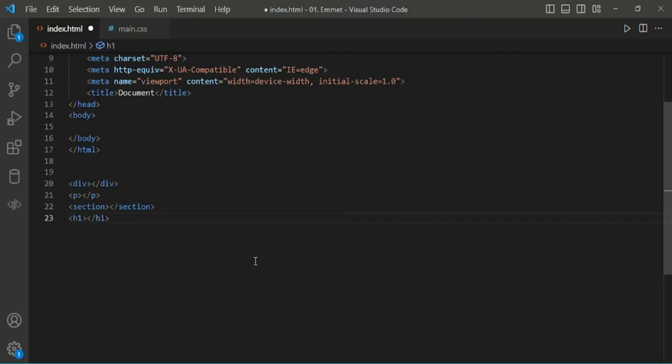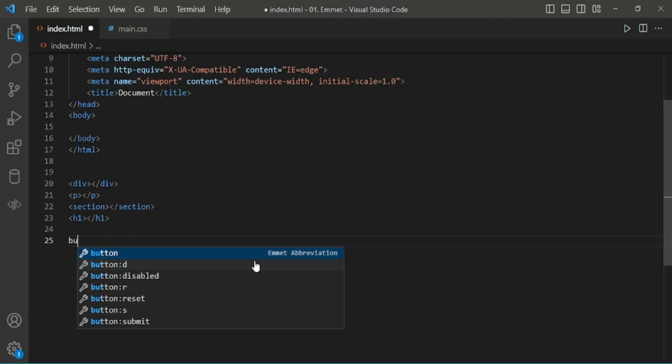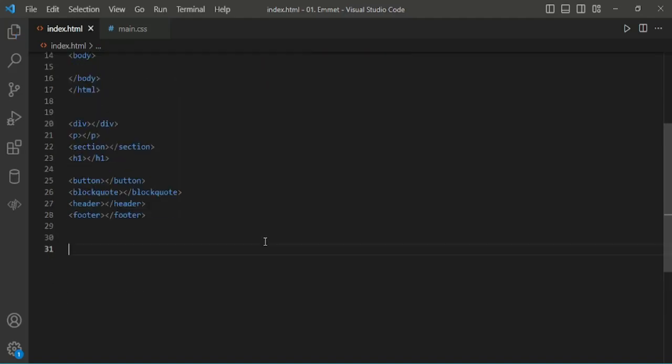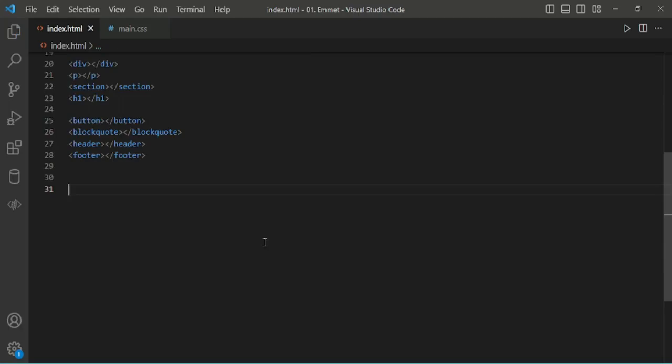H1. And instead of button, we can just type btn. And for blockquote, BQ. For header, HDR. Footer, FTR. And for IDs, H2 hash ID.